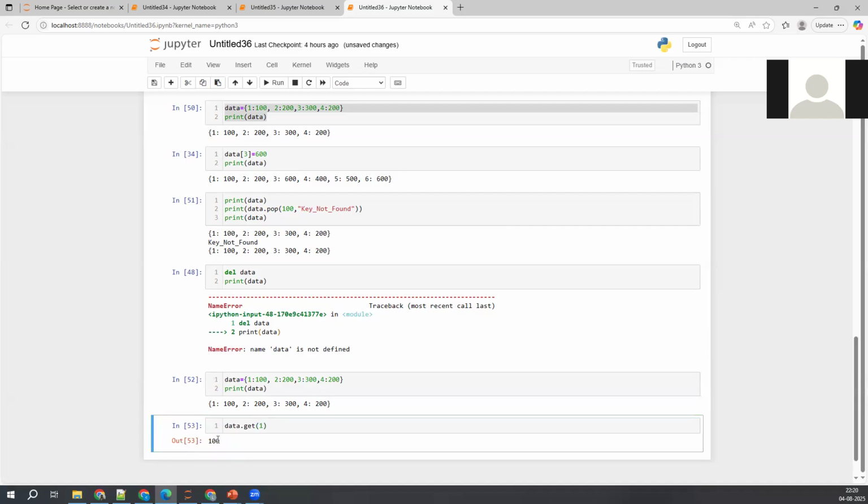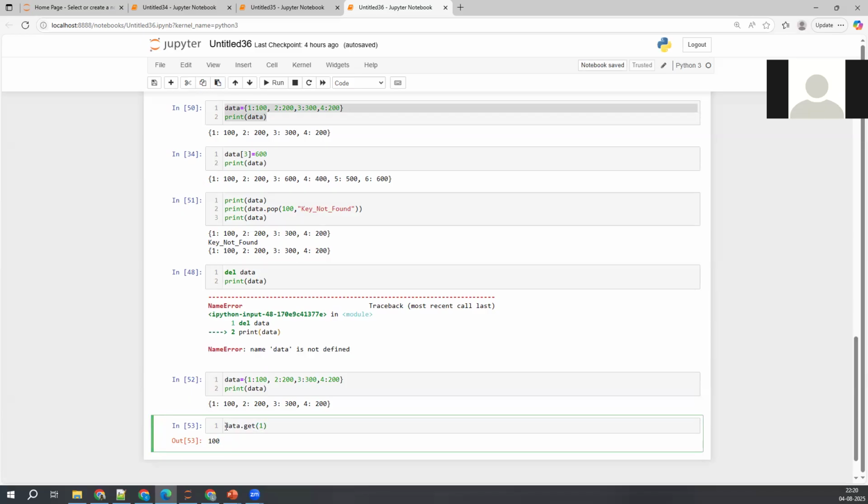See, it is giving 100. Mostly in real time, we use get only. Get of that particular key, so that you will get its corresponding value. This is an alternative approach for accessing the elements.